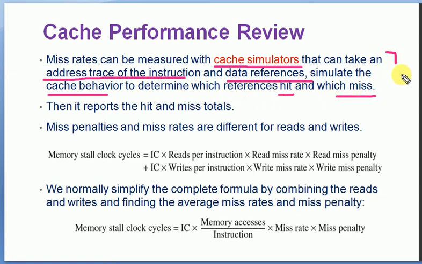So we can simulate the working of the cache, get the cache hits as well as cache misses, and evaluate various aspects of this cache memory. Then it will report the total number of hits and total number of misses. Then we consider these miss penalties for two operations, read and write on memory.